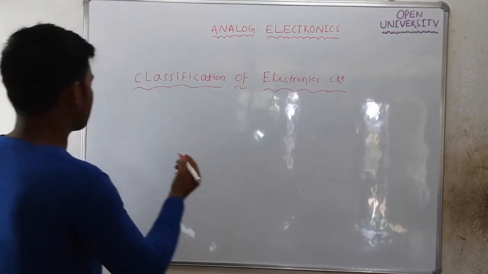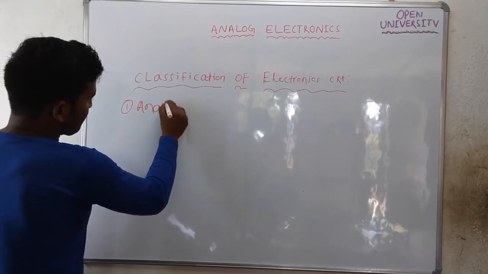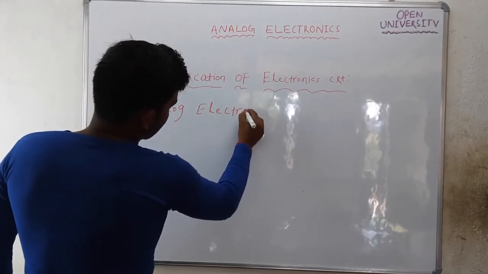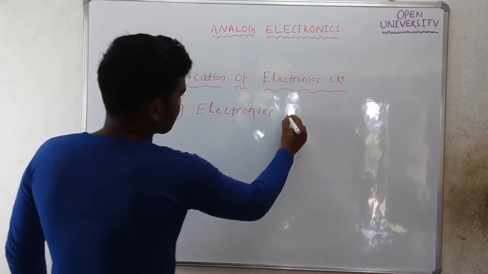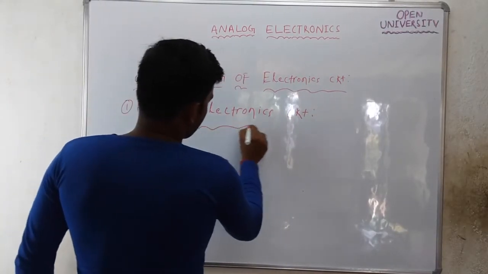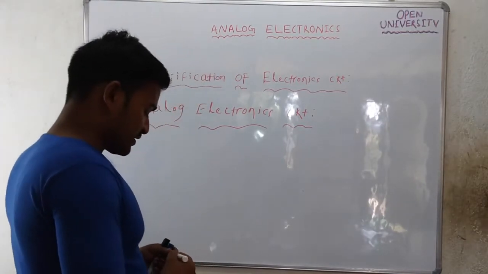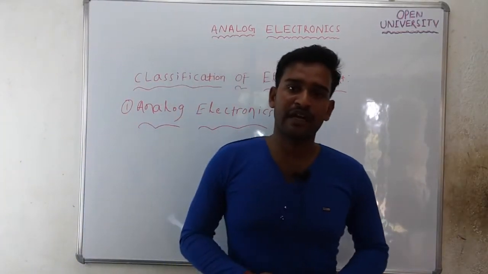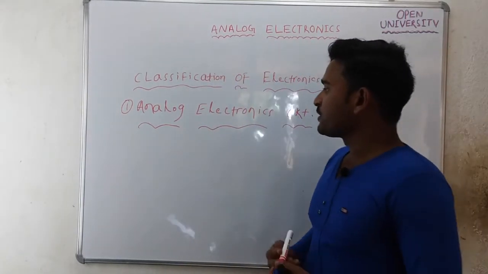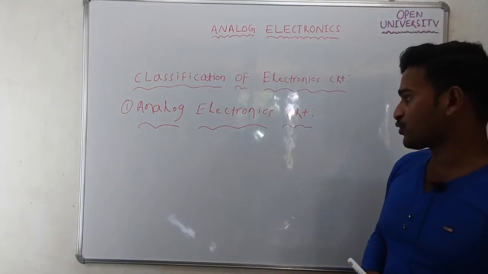So first, let's talk about what is an analog electronic circuit. A circuit which can process analog signals. A circuit which can perform processing of analog signals is said to be an analog electronic circuit. Or a circuit whose input is analog and output is also analog is said to be an analog electronic circuit.